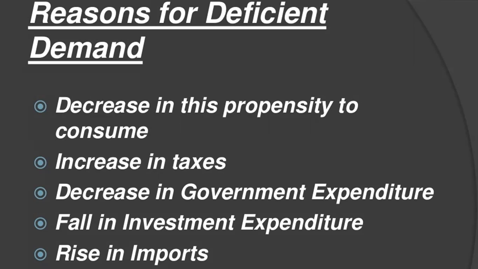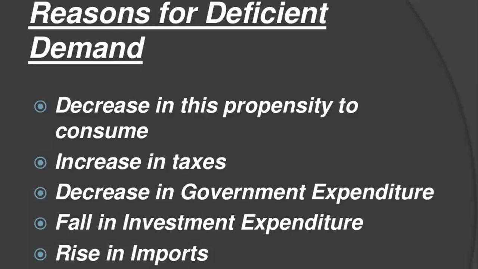Now we will discuss the reasons for deficit demand. So what are the reasons for deficient demand? The reasons for occurrence of deficient demand are almost opposite to the reasons for excess demand. Because in excess demand, income is very high, there is lots of supply in the market, or there is a reduction in taxes. So people are asking for more demand. But deficit demand means less demand in the market. The reasons are just opposite.